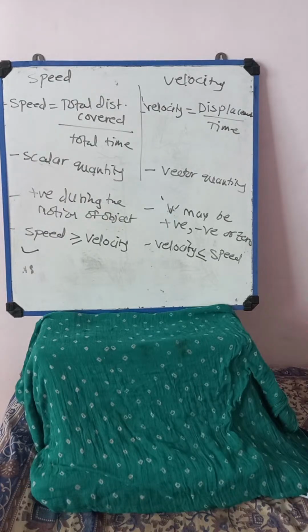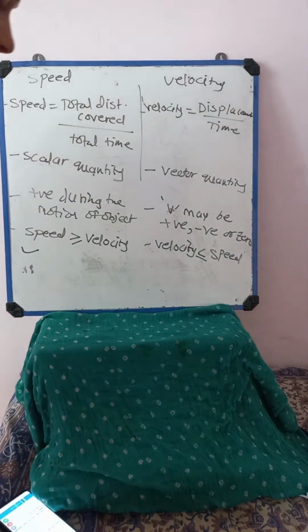Okay, next is scalar and vector quantities.